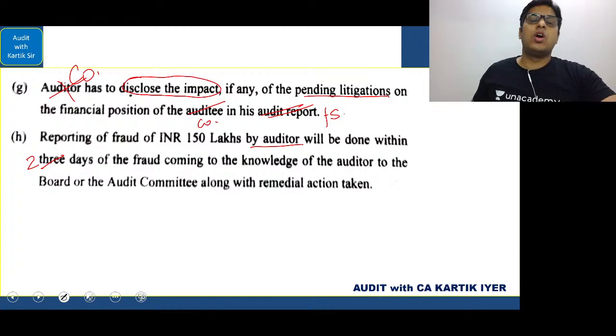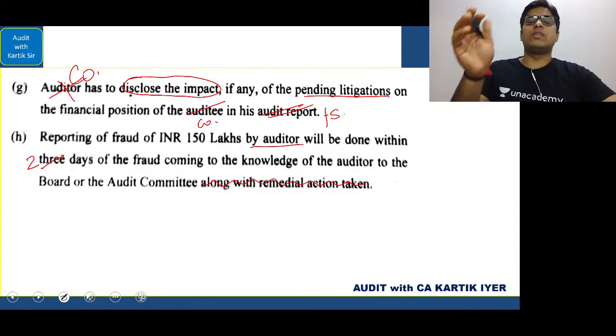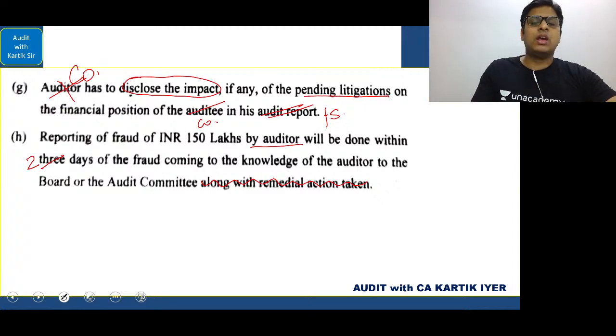The fraud coming to the knowledge of the auditor is to be reported to the board or the audit committee along with remedial action within 2 days. The answer is incorrect. This part, the auditor will not comment on anything. The auditor will simply inform the board or the audit committee. The board or the audit committee will give their opinion by taking a remedial action.